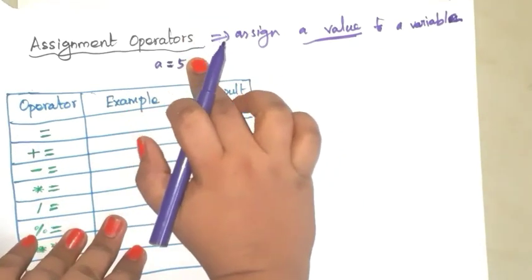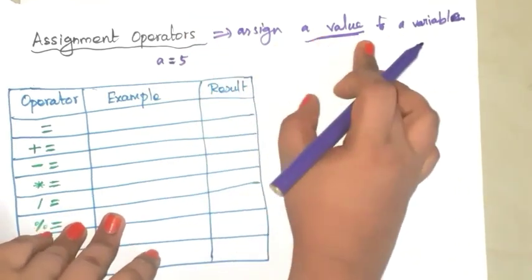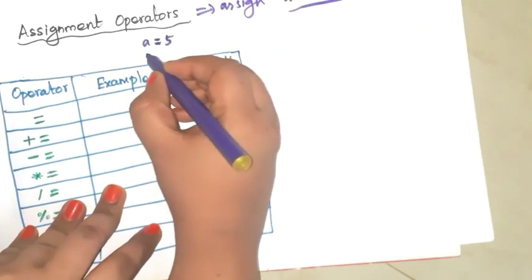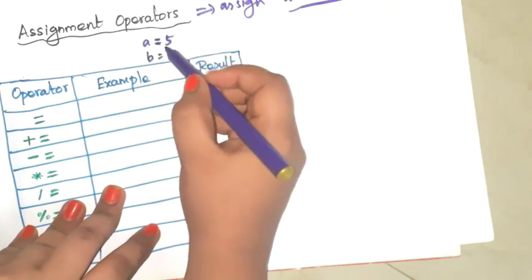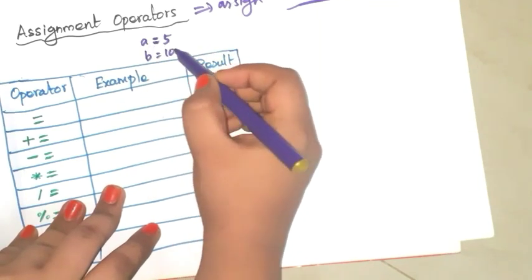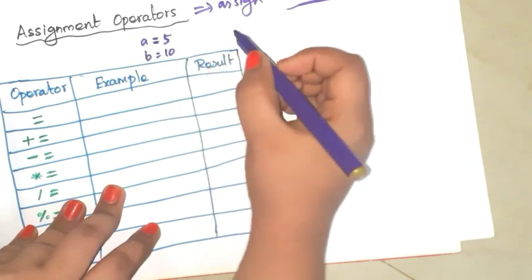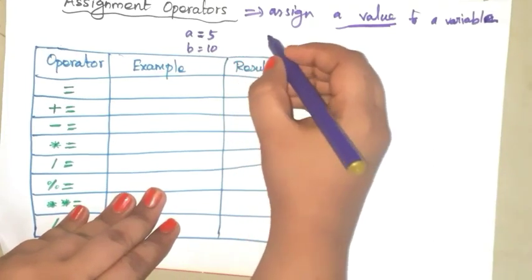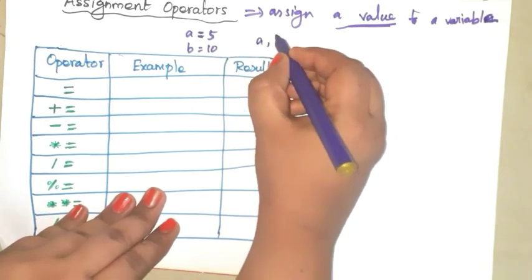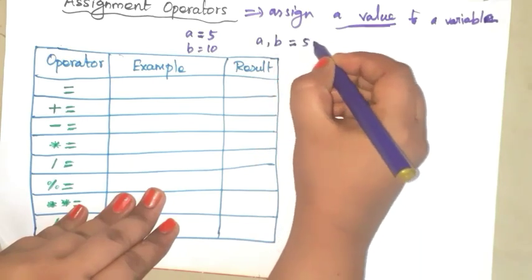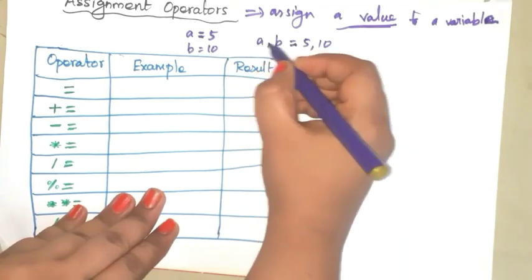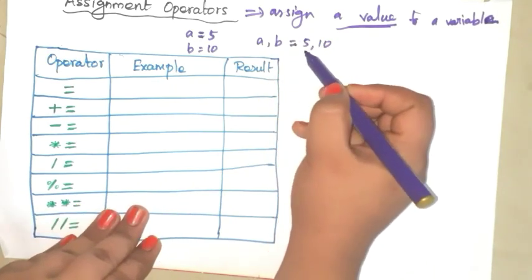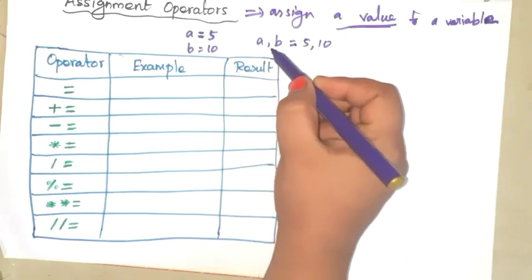So what is the use of the assignment operator? It is used to assign a value to a variable. Suppose I am writing A is equal to 5, B is equal to 10. So 5 is stored in the variable A, 10 is stored in the variable B. This is one statement, this is another statement. You can write these two statements in a single line. How will you write? A comma B is equal to 5 comma 10. 5 is assigned to variable A and 10 is assigned to variable B. The variables and values are separated by commas. This comma is called a separator.